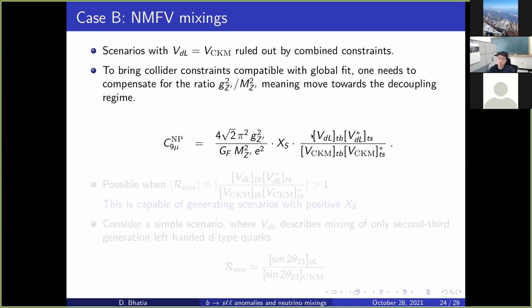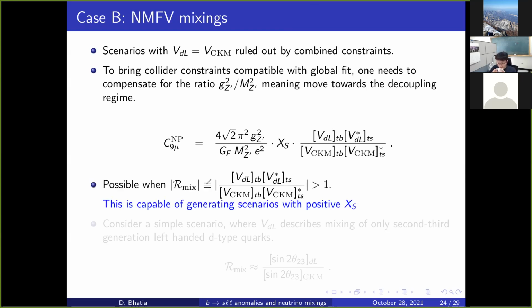So we bring back this VDL angle and say that it is not equal to VCKM. Then this factor is not cancelling, and we call this factor R mix. When R mix is greater than 1, in principle we can have scenarios allowing the collider and flavor constraints simultaneously.